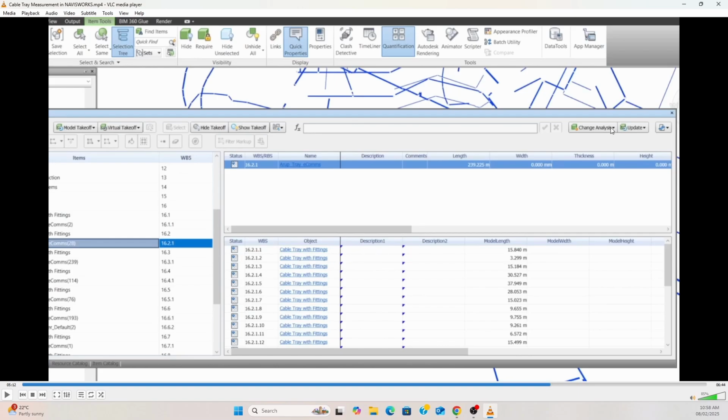Now this analysis has already been done when we did the earlier item. Now we have to update these figures for this one. First we have to right click this item and select all takeoff.